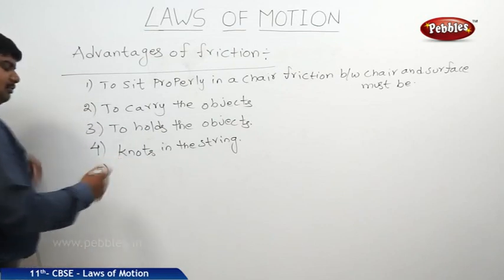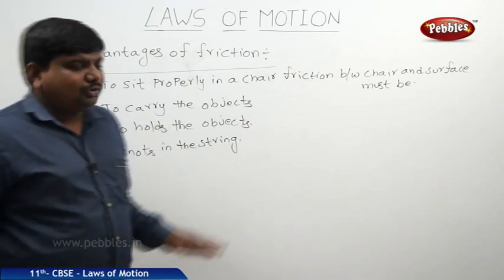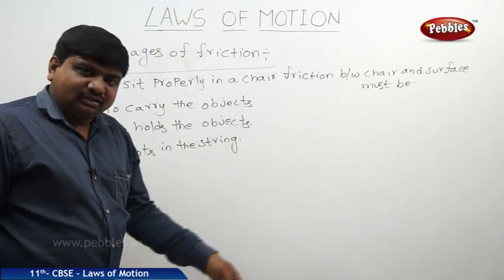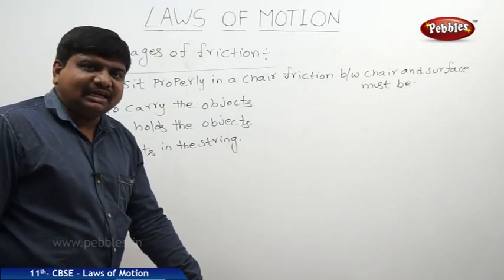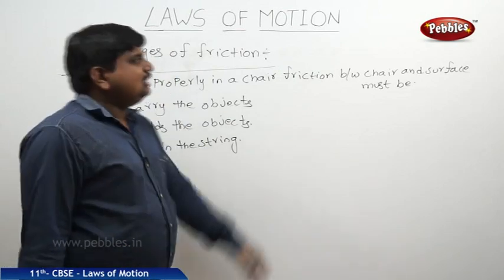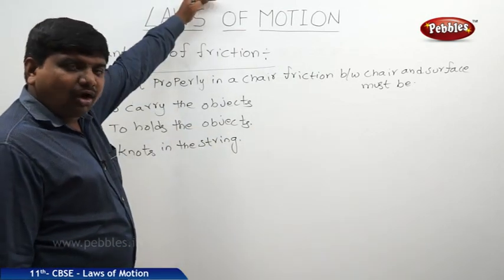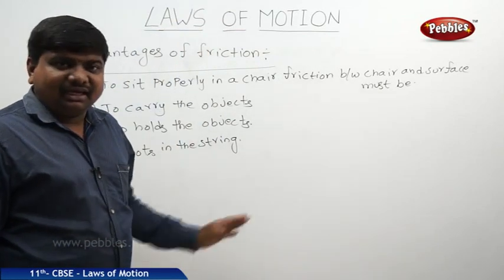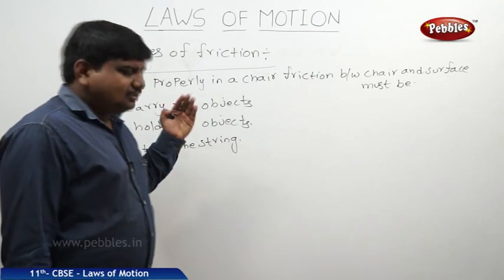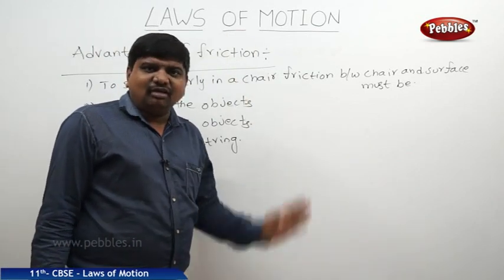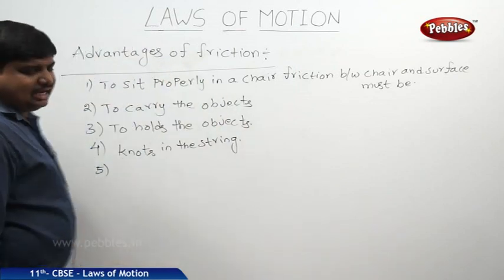Fifth one, suppose you want to support a ladder against the wall. The bottom part of the ladder is in contact with the surface, and the frictional force helps to support it. At the same time, the frictional force on the wall at the top part of the ladder helps to fix the ladder in a perfect way. So the frictional force between the surface and the ladder, and between the wall and the ladder, is one of the advantages.